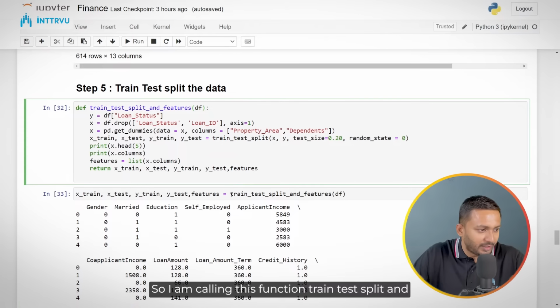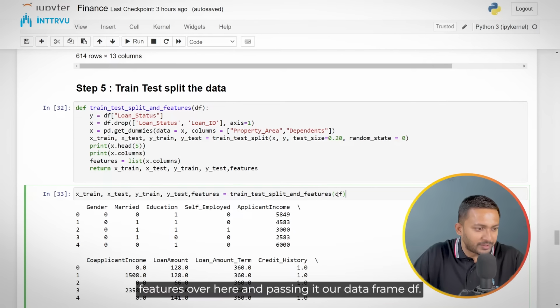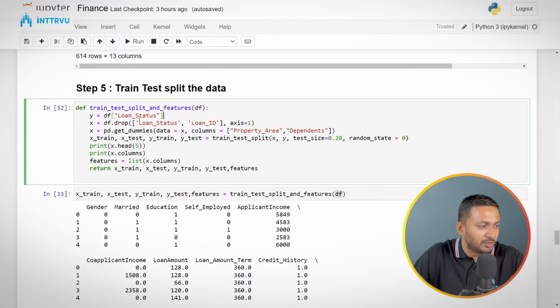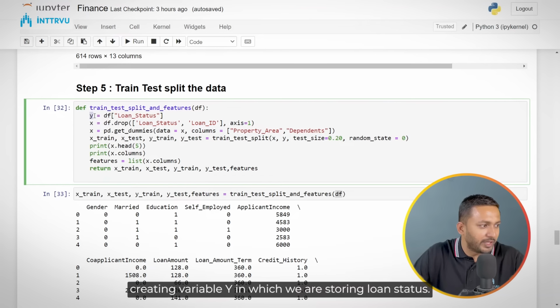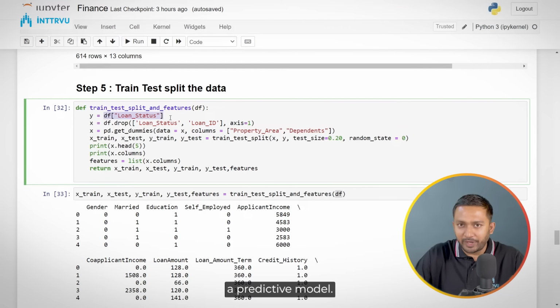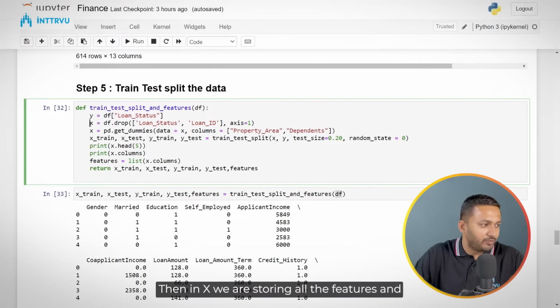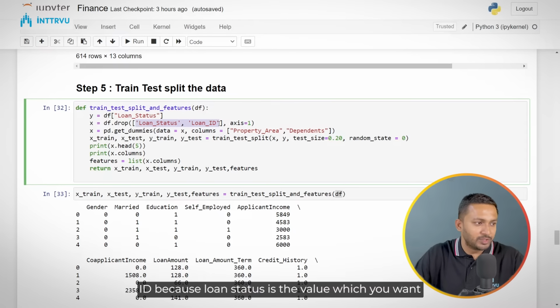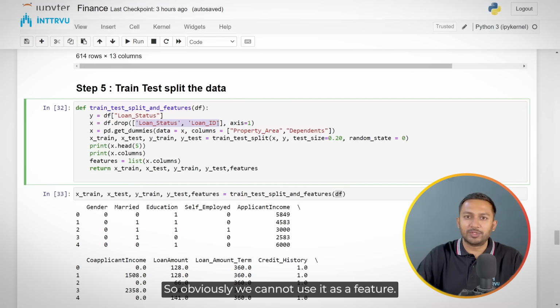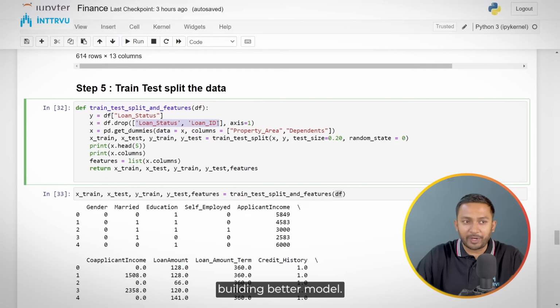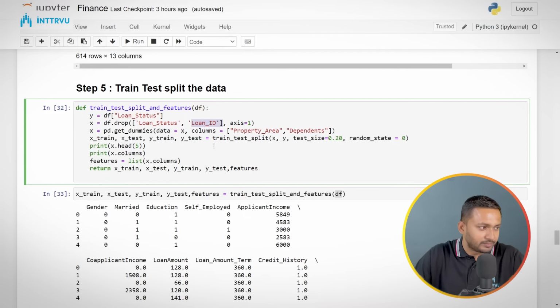I'm calling this function train_test_split_and_features and passing it our data frame df. This is the definition of that particular function. What is happening in this function is we are creating variable y in which we are storing loan status. This is the column for which we want to build a predictive model. Then in X, we are storing all the features, and in that we are dropping loan status and loan ID, because loan status is the value which we want to predict, so obviously we cannot use it as a feature, and loan ID is just the unique number representing the ID of that loan application. So that is also not going to help us in building a better model, so we are dropping that as well.